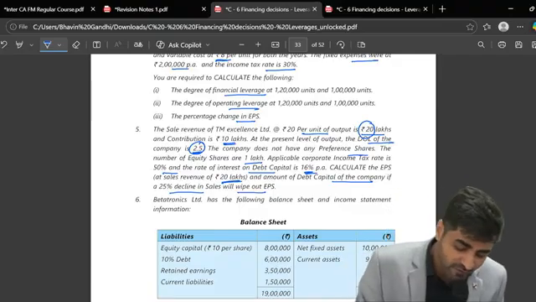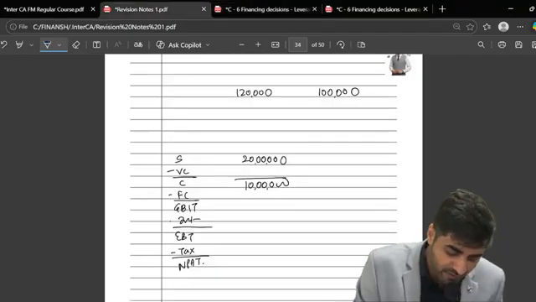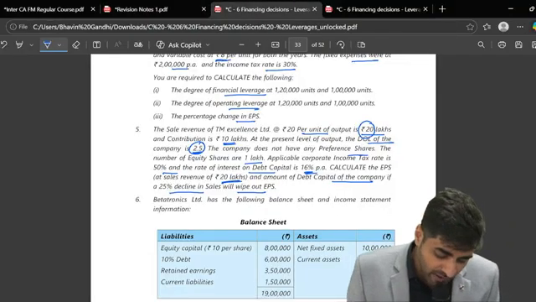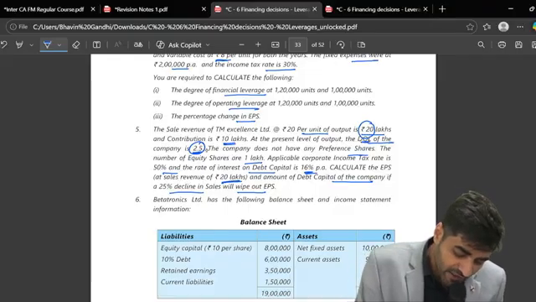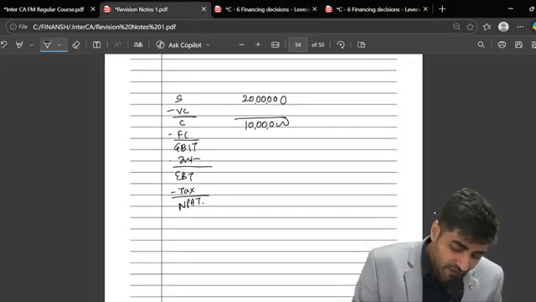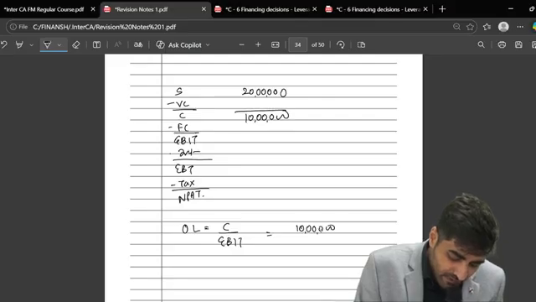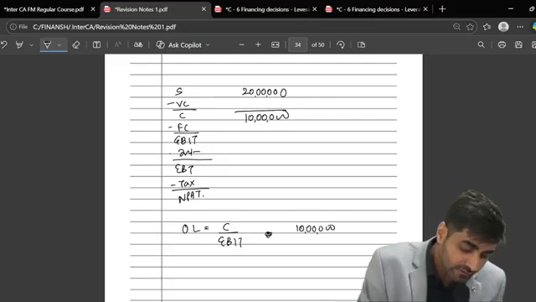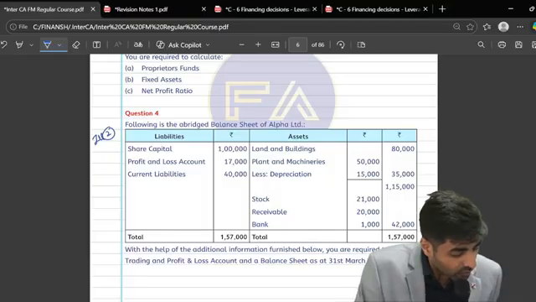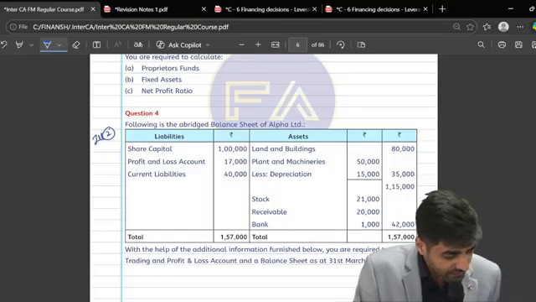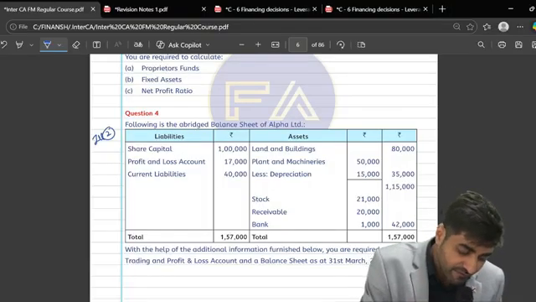So first, we have to prepare our normal income statement. In a normal income statement, can you please tell me what's the operating leverage given to you? 2.5. Give me the formula of OL. So what's my contribution? And what's my OL? My OL is 2.5.